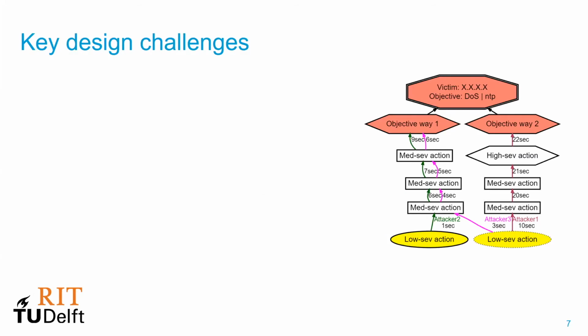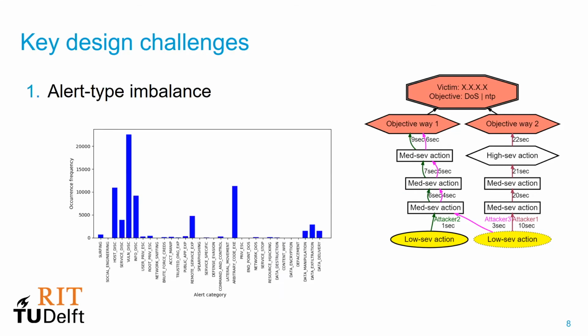But before we can construct these attack graphs, there are two main design challenges that we need to address. The first one being that there's a huge imbalance between severe and non-severe alerts. The severe alerts are infrequent, but they're very interesting from an analyst point of view. On the other hand, the scanning events occur very frequently, and because of this, they are not so interesting for analysis. However, we cannot discard the frequent ones either because, well, they're part of the story. So we need a way to highlight the infrequent severe alerts without discarding the frequent ones.